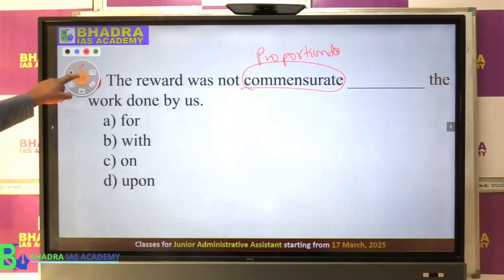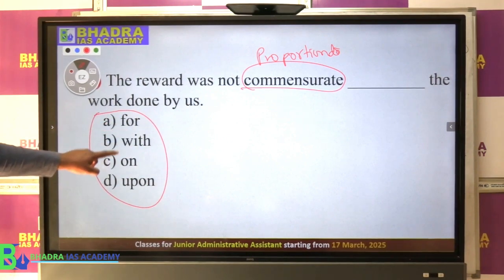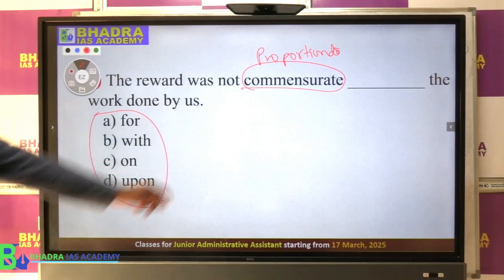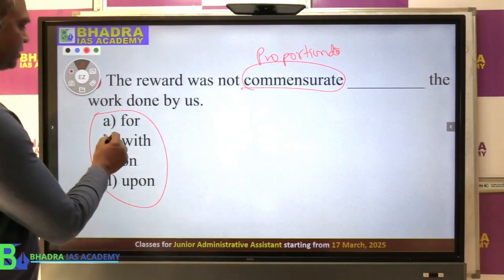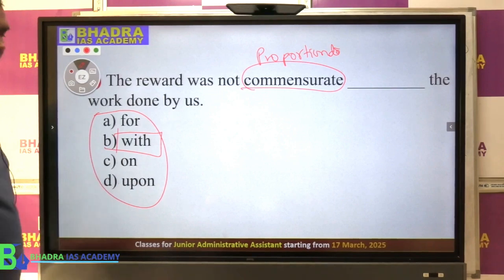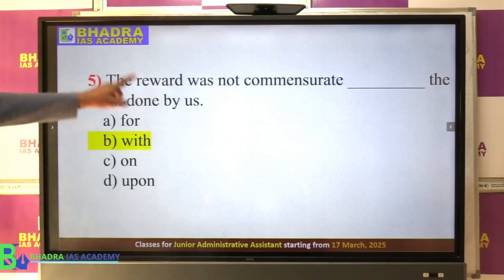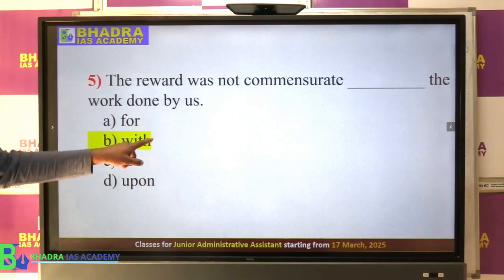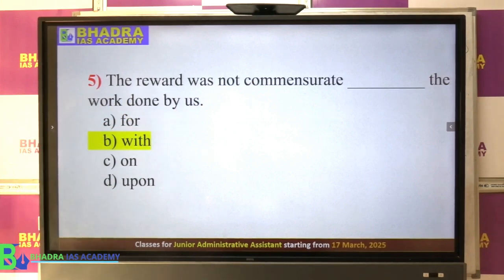So here what will be the preposition used? For, with, on, upon. So normally when you have this kind of a thing, commensurate, normally it will take the preposition with, commensurate with. And so the solution for question number 5 will be, the reward was not commensurate with the work done by us. Clear? So that is how you can solve question number 5.